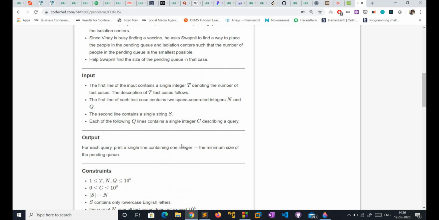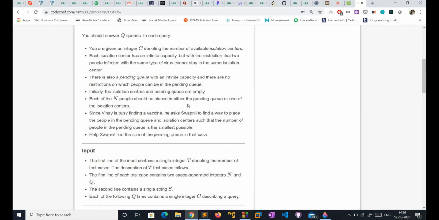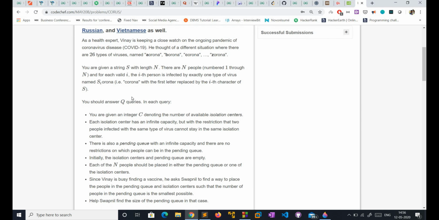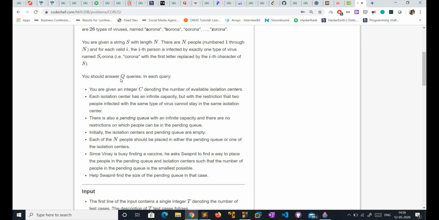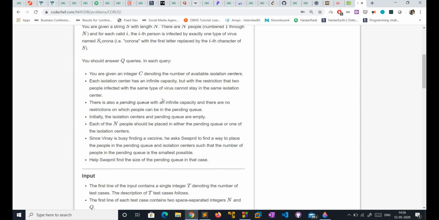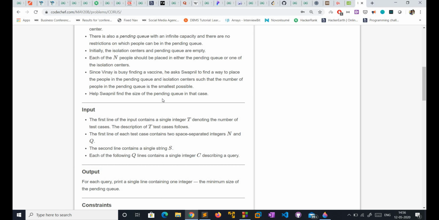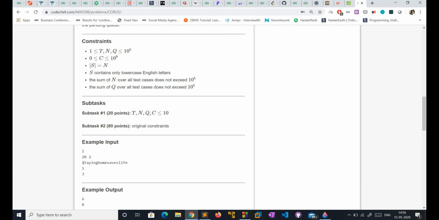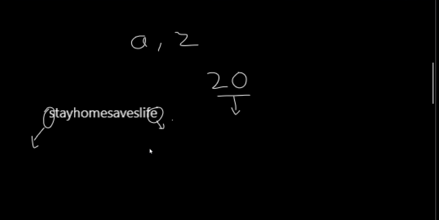Likewise for every person. In the problem they are given q queries. In each query they are given an integer c denoting the number of available isolation centers. Each isolation center has infinite capacity, but at a time in an isolation center no two persons of the same virus can live.